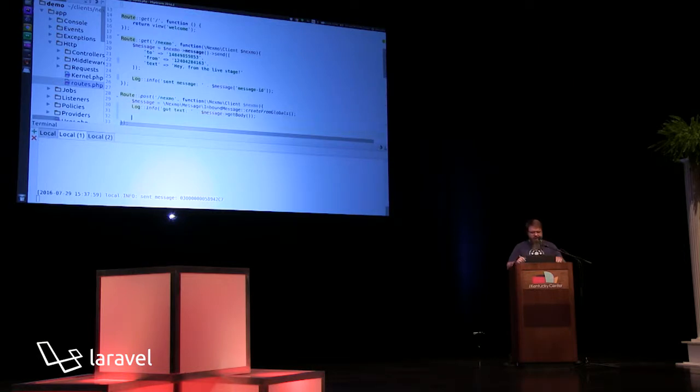And we're just going to log to the console the body of that message, and then use the Nexmo client library, because one of the things you probably want to do if you get an inbound message, a lot of times, is send a reply. Instead of sending just an array of parameters like I did originally, I can actually just use the message to create a reply, and I'm going to go, thanks. So that'll just send a message.